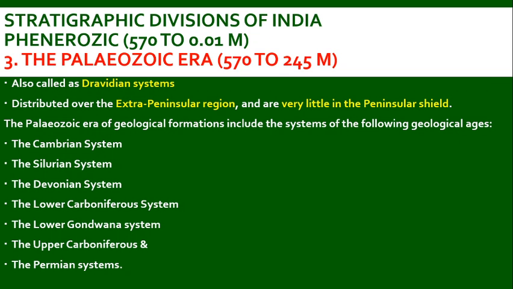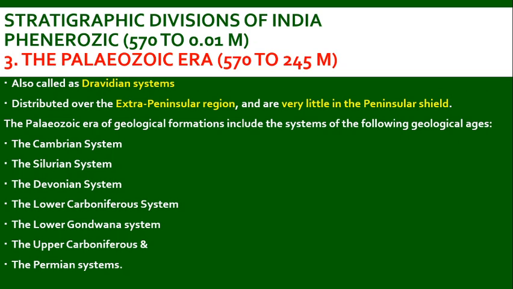Then next comes the Phanerozoic formation, which is dated from 570 to 0.01 million years. It first starts with the Paleozoic era, which is dated from 570 to 245 million years. It is called the Dravidian system, which is distributed over the extra peninsular region and is very little in the peninsular shield. The Paleozoic era of geological formation includes the systems of the following geological ages.